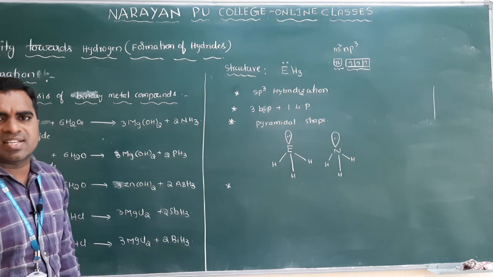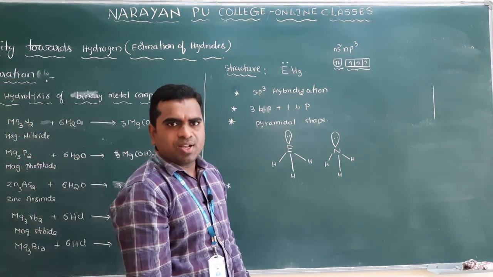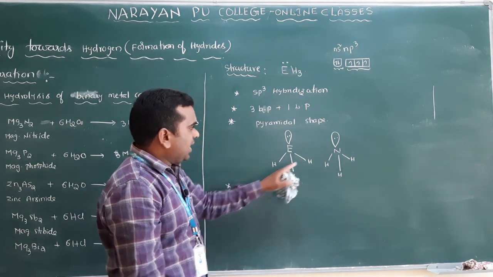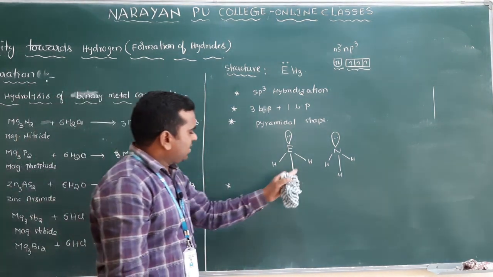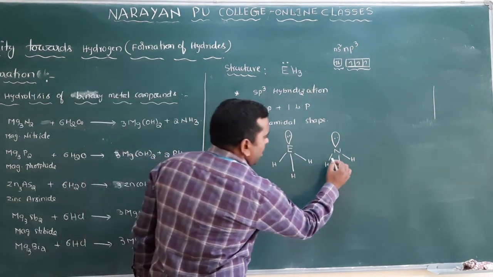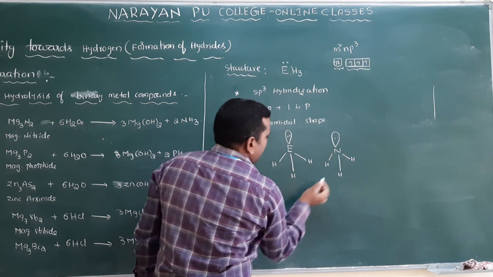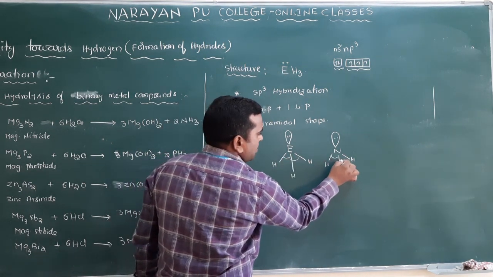Now we have to discuss the bond angle. Clear? This is very important. So what will happen to the bond angle, that we will discuss in the properties one by one. First I will discuss here only, then we will go for the properties. It will not come under the properties. Clear? Now here the bond angle will be there. What is the bond angle? This is the bond angle. What is the bond angle here?